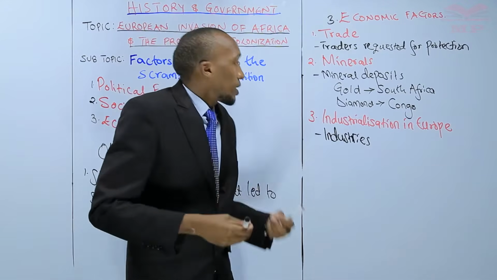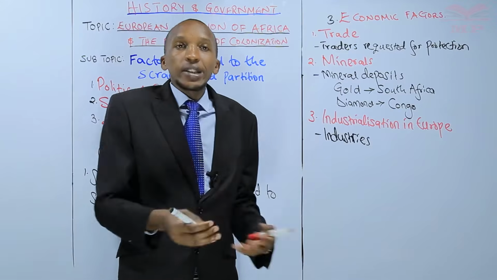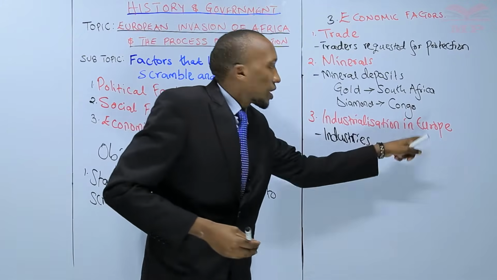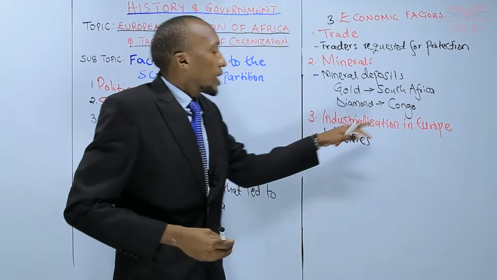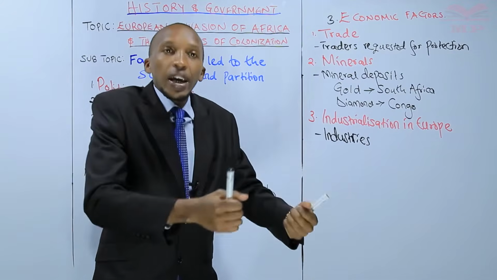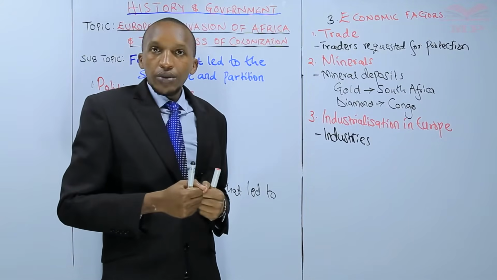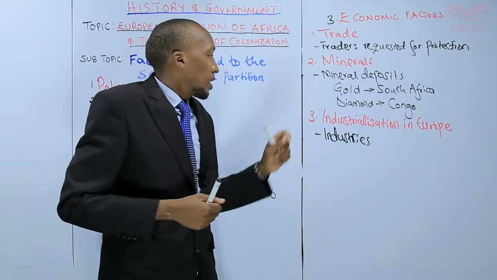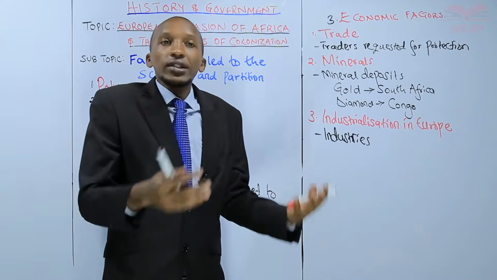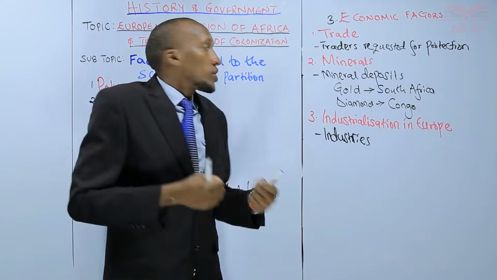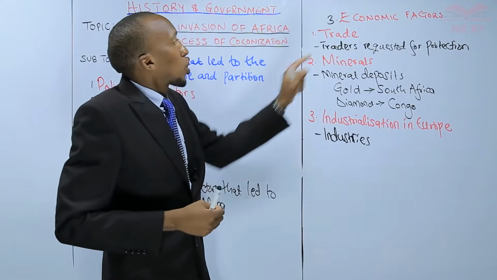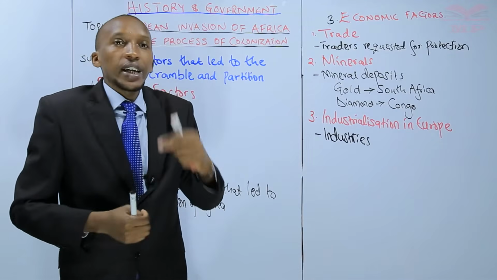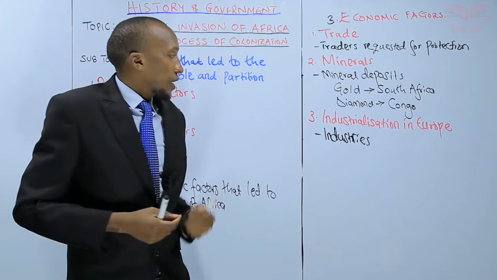They needed to get a place where they could get markets for the goods they had produced in their industries. So they came, or they were competing, right, for this market that had been found in Africa. So industrialization was a big economic factor that made the European powers come and get colonies in Africa.